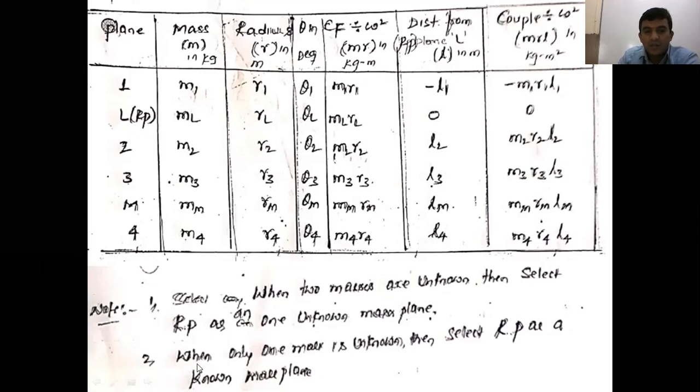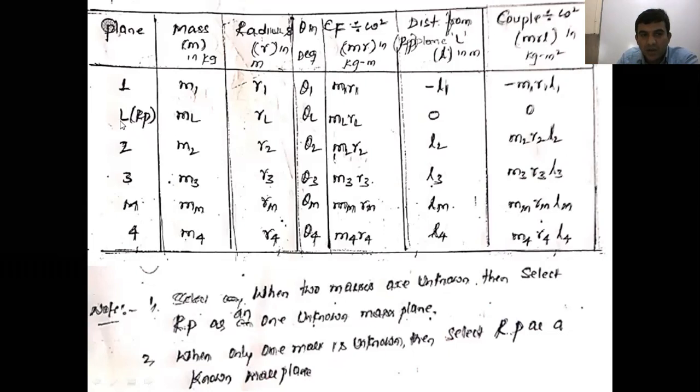Second, suppose only one mass is unknown in the table or in the problem, then which one do you consider as the reference plane? Then select the reference plane as a known mass plane. Any known mass plane can be considered as the reference plane. For the first note, when two masses are unknown, meaning ML and MM are unknown, select the reference plane as one unknown mass plane.